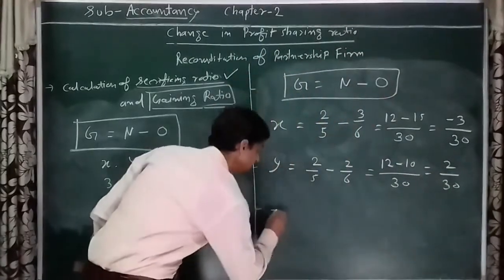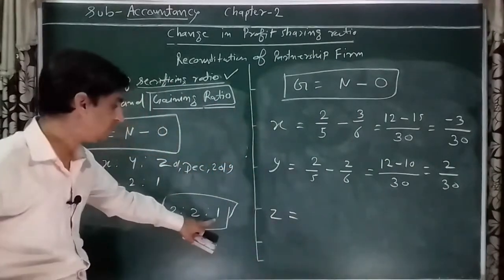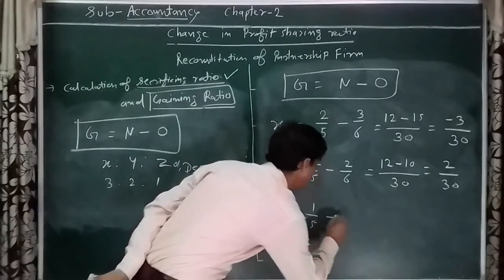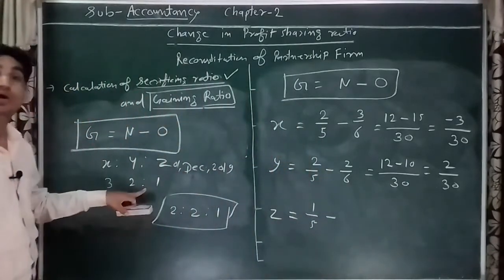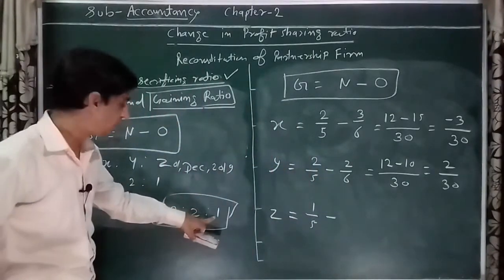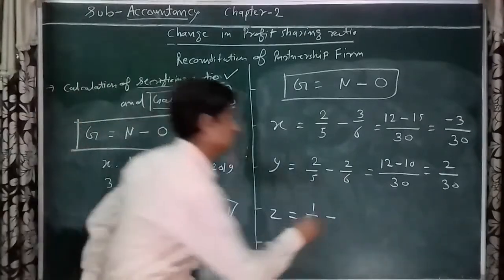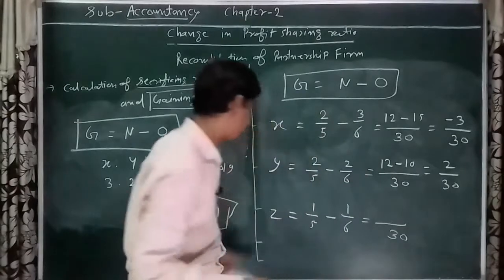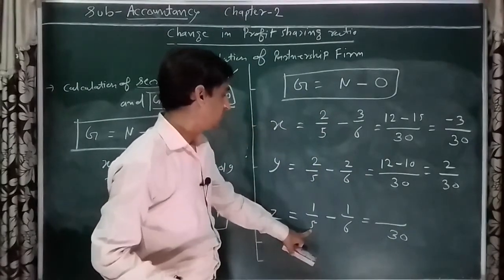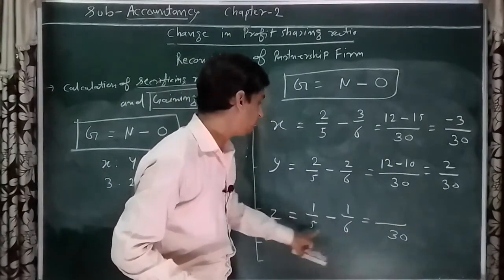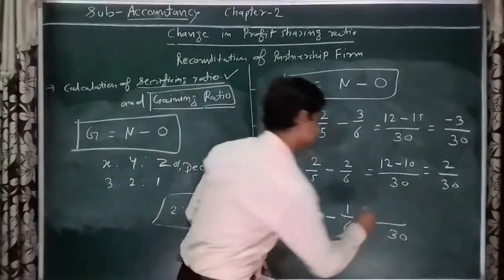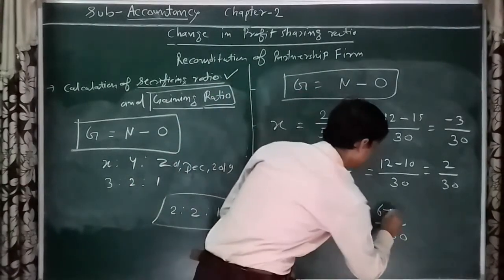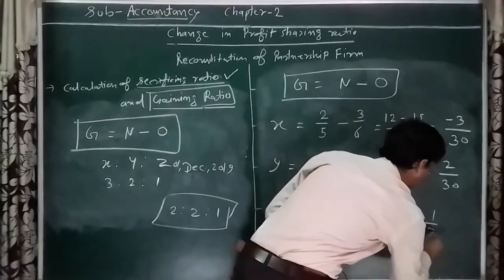And the last, Z. New profit sharing ratio 1 upon 5 minus old 1 upon 6. Here LCM 30. 30 divided by 5 is 6 and 30 divided by 6 is 5, multiplied by 1, 5. So 1 upon 30.